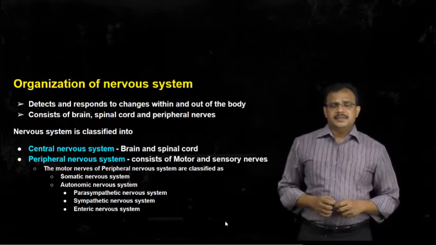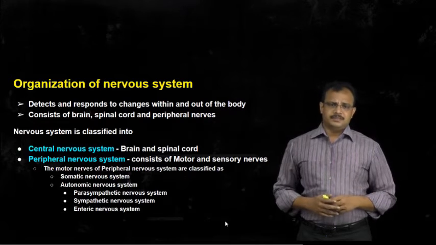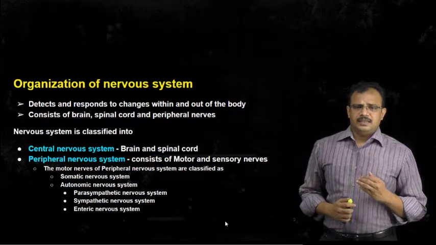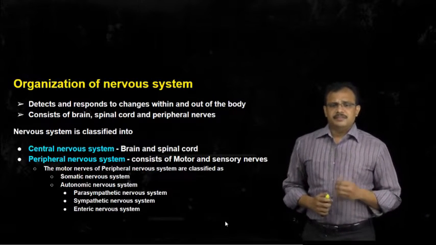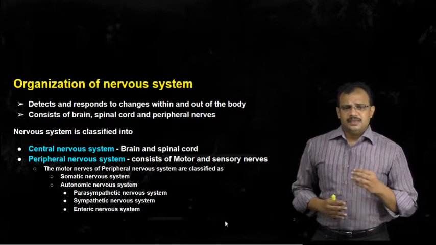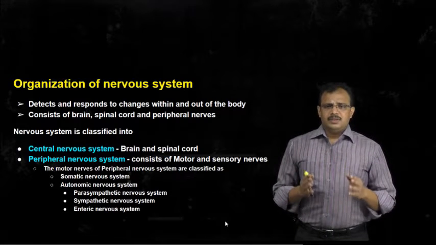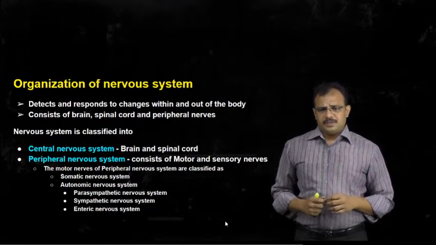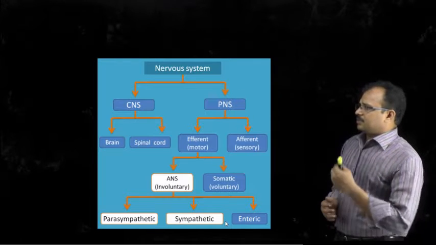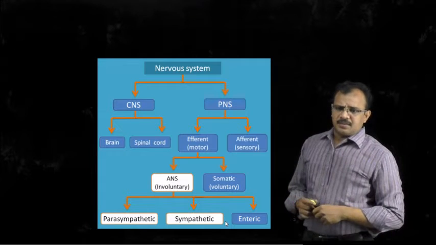The nervous system is classified into the central nervous system and the peripheral nervous system. The central nervous system consists of the brain and spinal cord, whereas the peripheral nervous system consists of all the nerves which arise from the brain and spinal cord. So let's see how this nervous system can be classified.